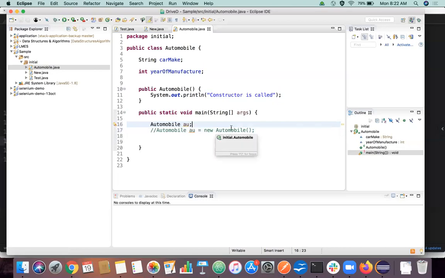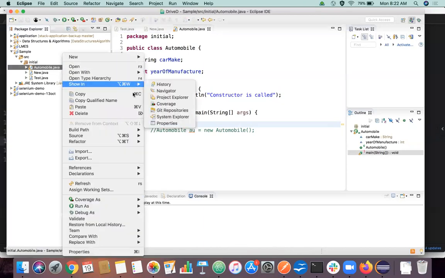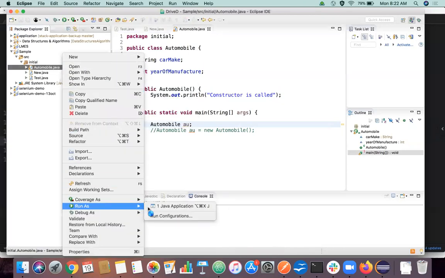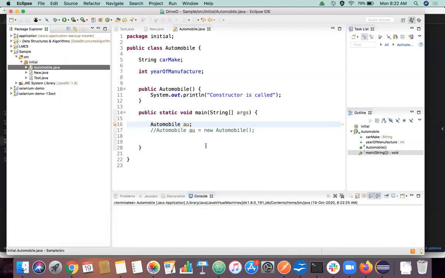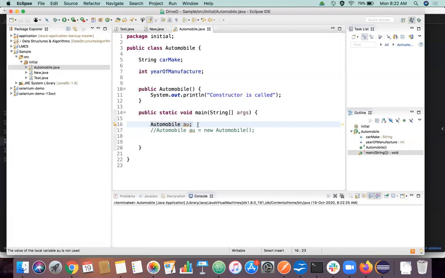So I'm just going to declare this. I'm not going to initialize it in memory. We'll just try to run this particular program. Let's see what happens. Nothing happens, right? Nothing prints in the console. Only the main method is executed, just a declaration is happening. It's not doing anything because we didn't tell the program to do anything after this line.